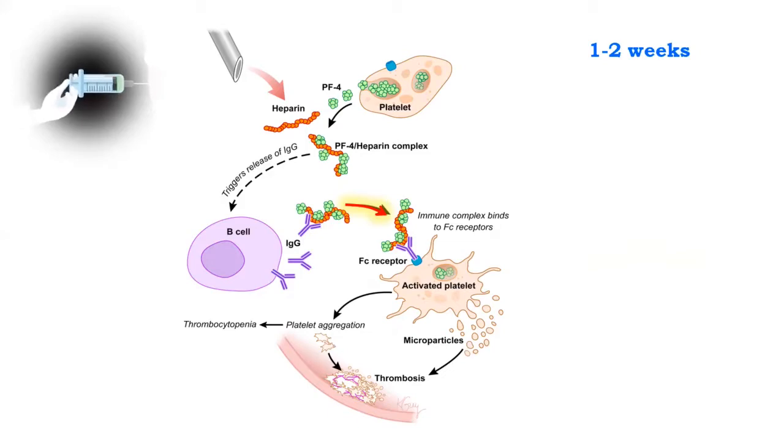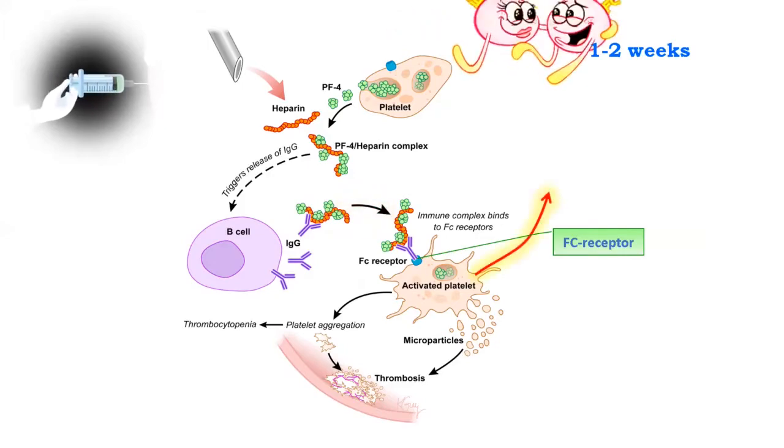These autoantibodies bind to the PF4 on the platelet surface, forming anti-heparin-PF4 antibody complexes. Note that the fragment crystallizable, or simply Fc, region of the antibody is the tail part of the antibody that interacts with the cell surface receptors present on the platelets. Platelets have Fc receptors that recognize and capture the Fc region of the bound antibody. The neighboring platelets also recognize and bind to the Fc region and become activated.